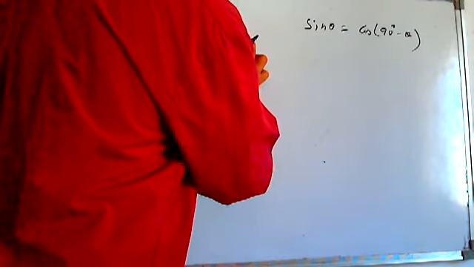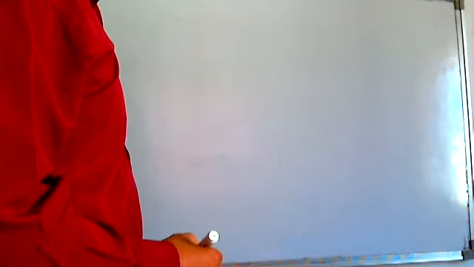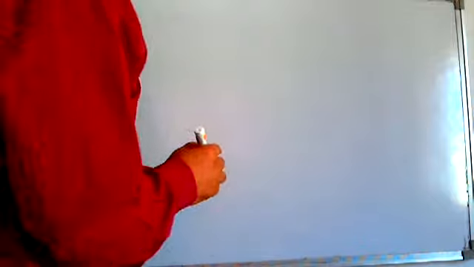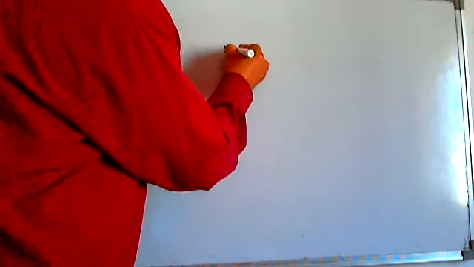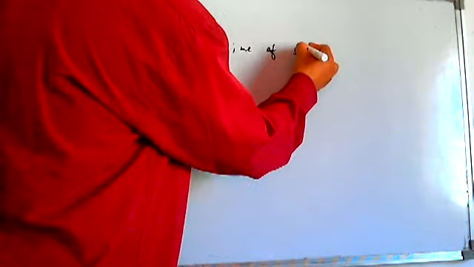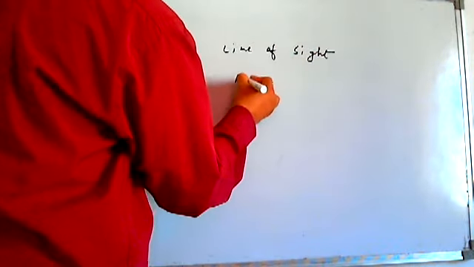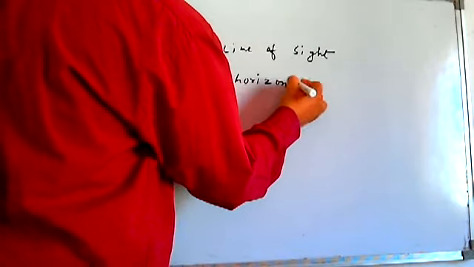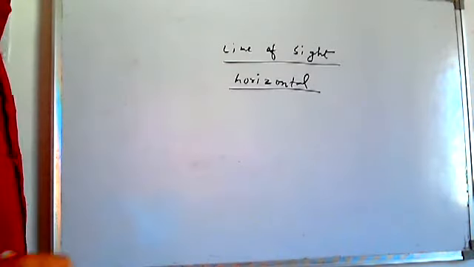Last but the least, don't say least, but the most important thing, the application of trigonometry, which is the problems of height and distances. I just recommend, remember two things. If you draw the figure correctly, 90% of the thing is done. See here, two important things I mentioned: one is line of sight, another is horizontal. Okay, two things only for drawing the figure.